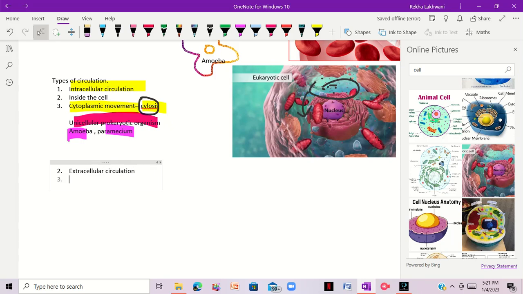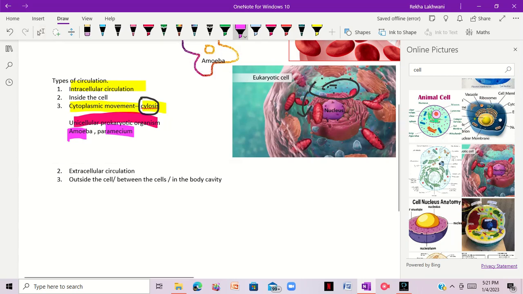Now what happens in extracellular circulation is that the circulation takes place outside the cells, or you can say between the cells, or in the body cavity. And we will look at this extracellular circulation in detail. So it occurs outside the cell, between the cells, in the body cavity, right?